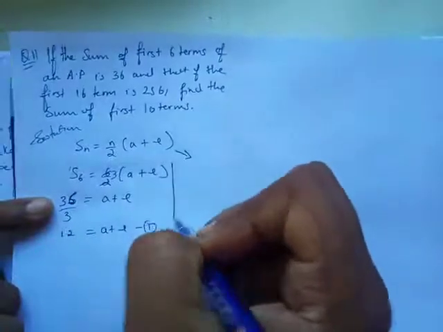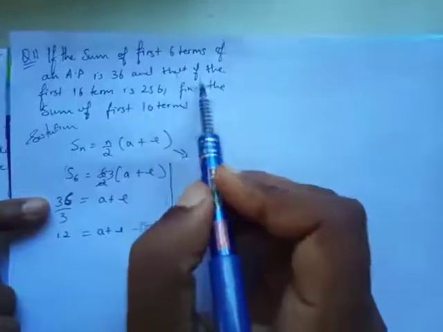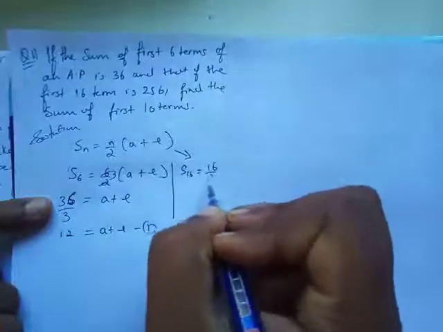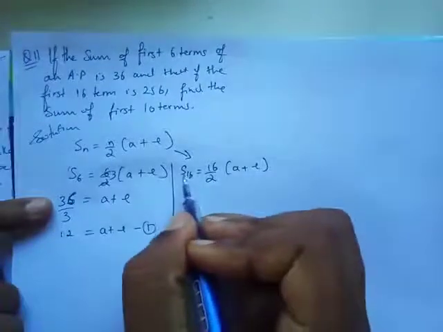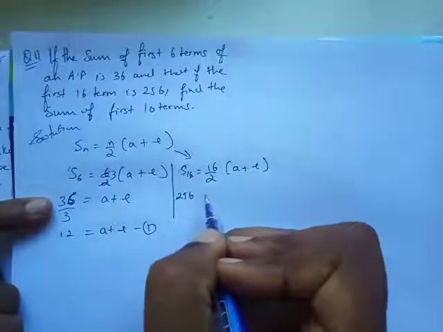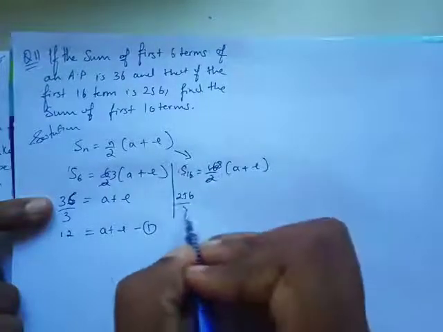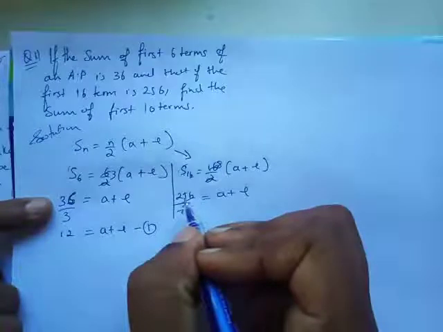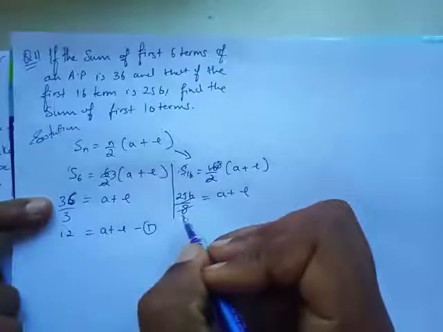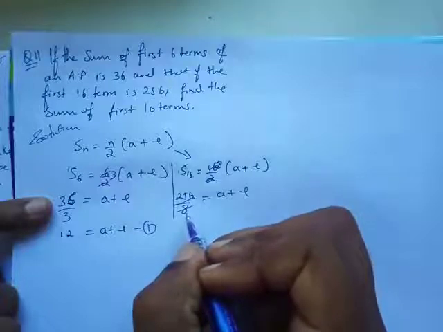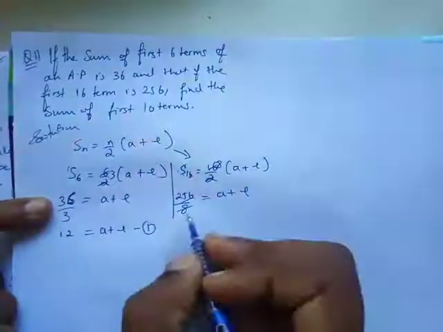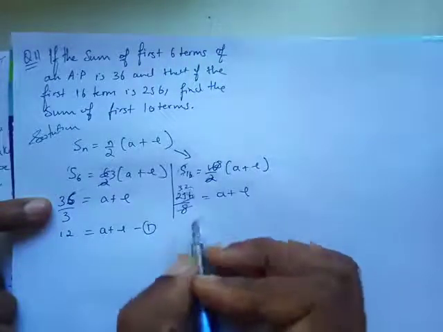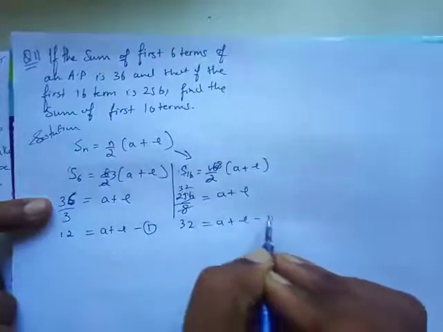Let's see the second equation. It says that of the first 16 terms, the sum of the first 16 terms is going to be 16 over 2 (a plus l), and this is 256, and this is going to be 8, so 8 is going to get divided, a plus l, and then if you divide by 8, how much is it going to be? 8 3s are 24, 8 2s are 16, so 32 equals a plus l, so this is my second equation.